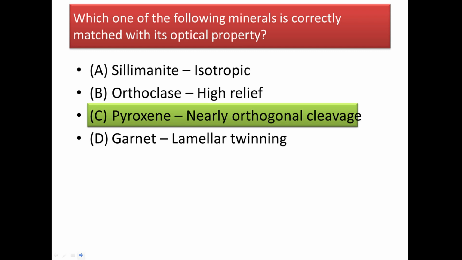Okay, next question. Which of the following minerals is correctly matched with its optical property? And the answer is pyroxene, which has nearly orthogonal cleavage. In pyroxene, the cleavages are at 87 and 93 degrees.